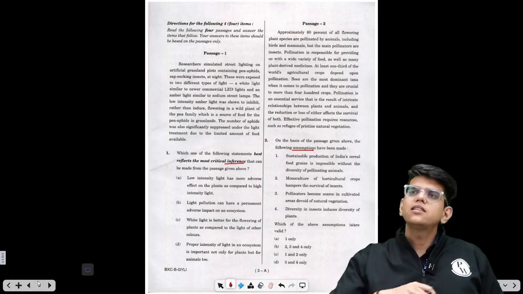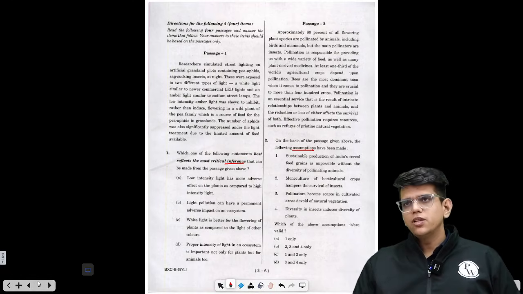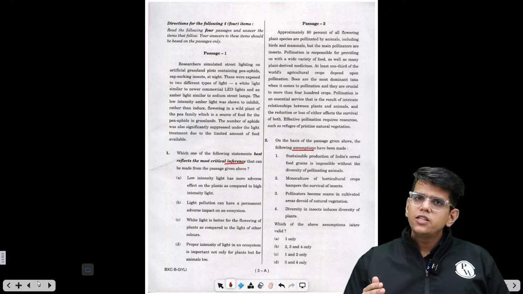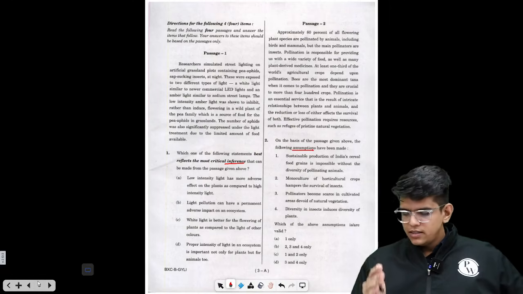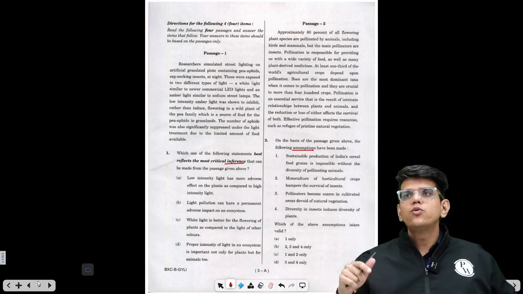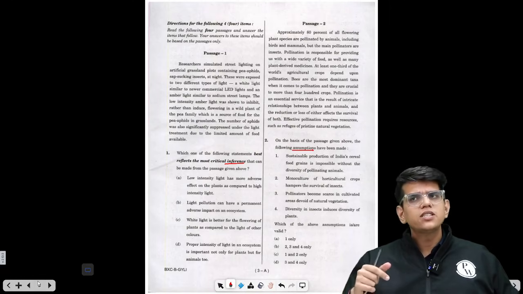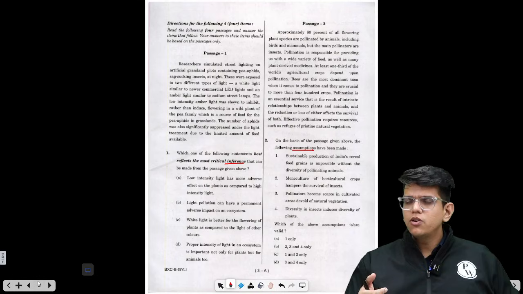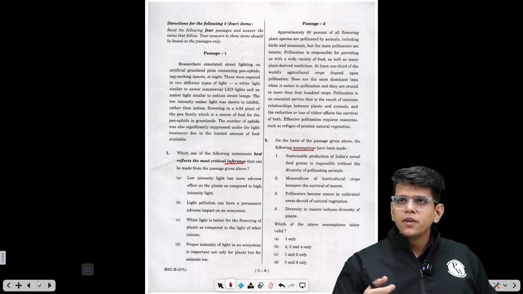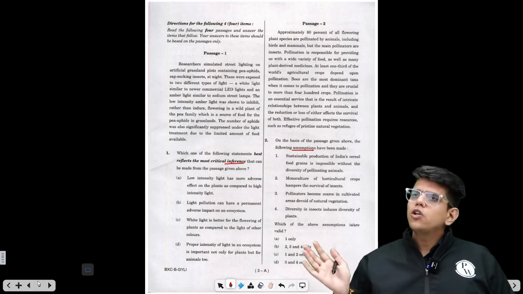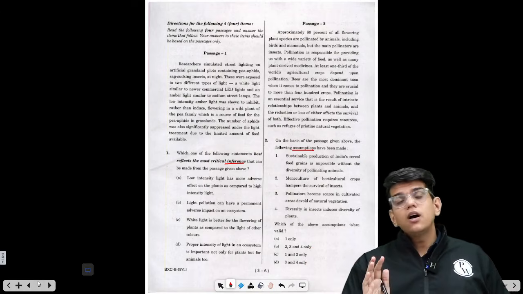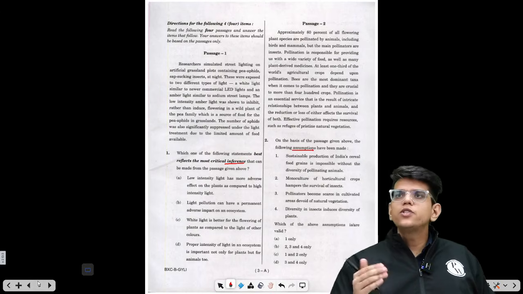Okay, and this is how you should attempt the paper yourself also. Start with easy questions from reading, reasoning and quant. That will give you a boost in confidence because you will be able to solve more questions quicker from reasoning and quant, because in reading comprehension you need time. For the first start, try to solve all the easier questions from reasoning and quant, and then switch to reading comprehension.